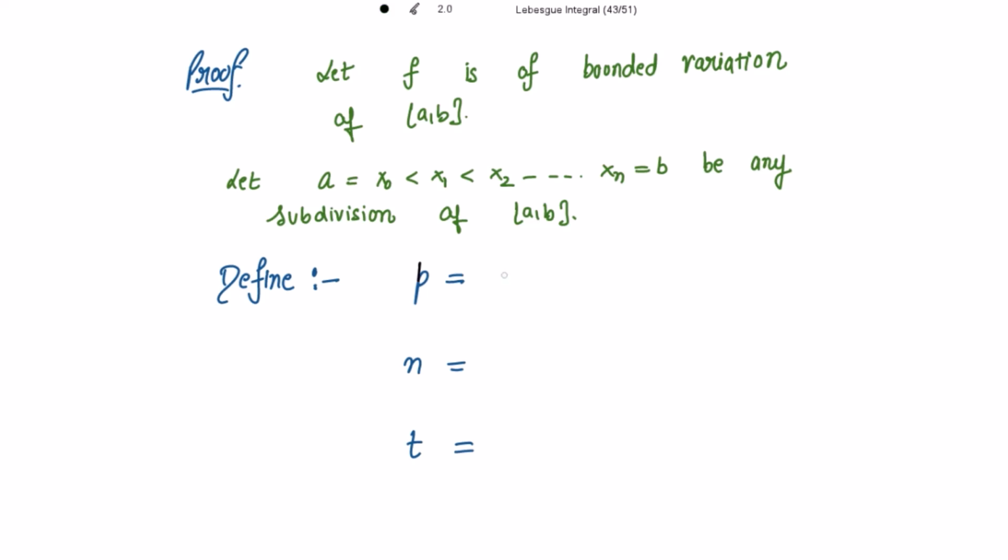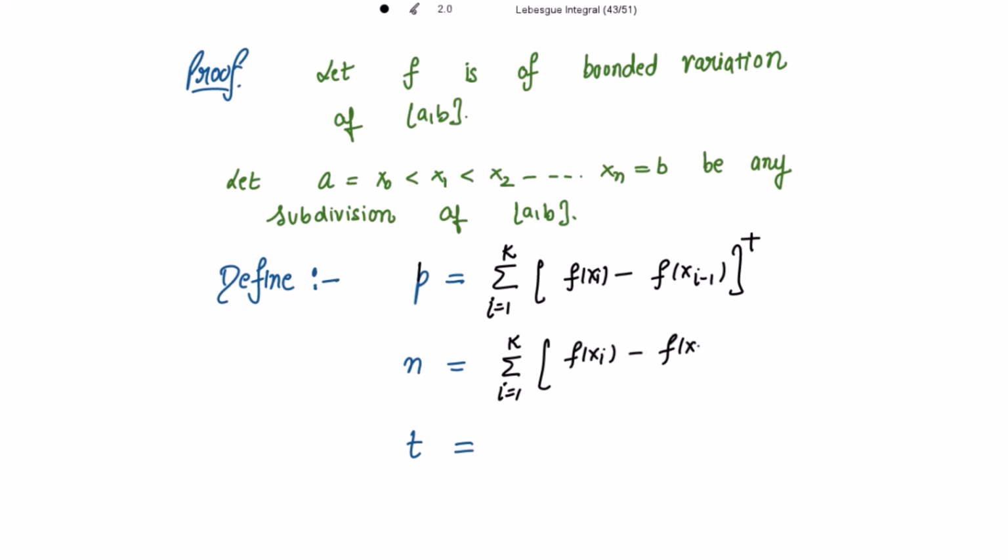Then we need to define the small p, that is the summation of f(xi) minus f(x(i-1)), and because it is the positive variation, I'm writing the positive sign here. Then small n is the summation, i going from 1 to k, of f(xi) minus f(x(i-1)), because it is the negative variation, I'm writing the minus sign.